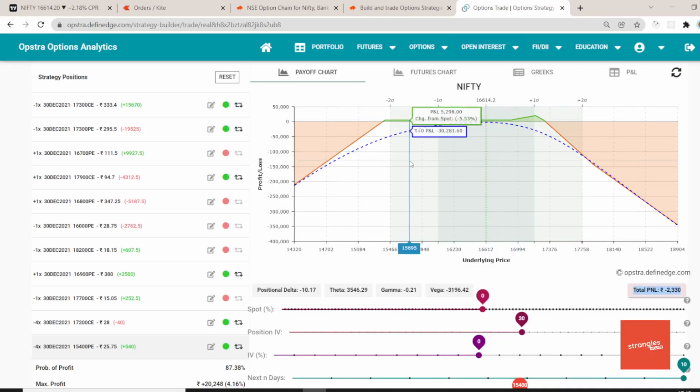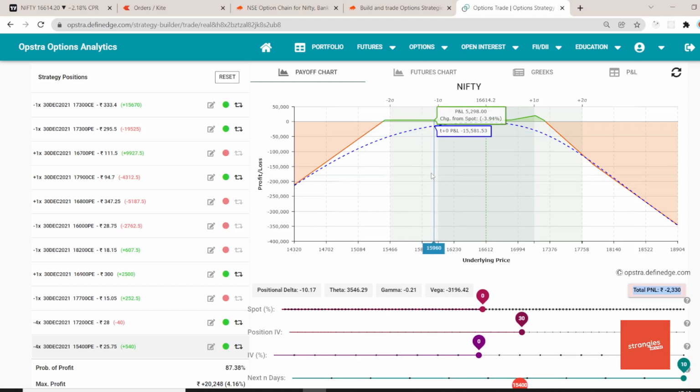At the same time, if you remember, my last maximum loss on the P side was around 70 points, but with this adjustment it has come down to 13 points now. 70 minus 57, that is going to be 13 rupees of maximum loss.